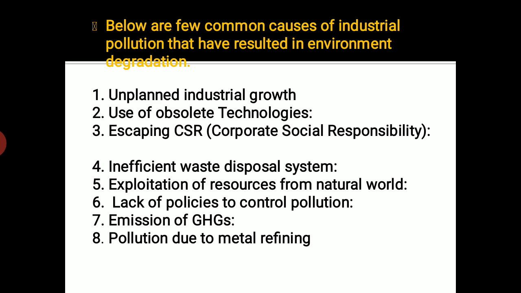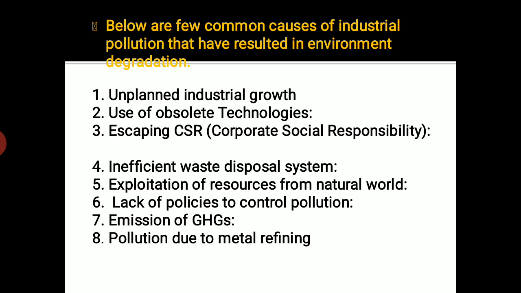Next comes emission of GHG gases, that means greenhouse gases, right? So emission means releasing outward. So uncontrolled emission of greenhouse gases has resulted, what happens because of this? It has resulted in too much emission of carbon and other toxic items into the air and atmosphere, and these gases are the sheer cause of global warming.